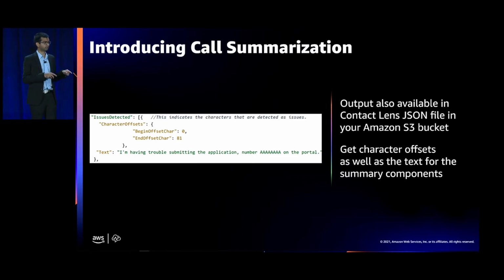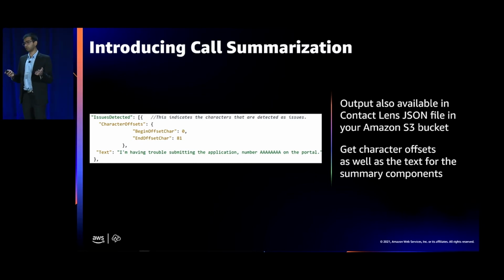This file contains the turn-by-turn transcript. It contains conversation characteristics such as non-talk time, interruptions, and even loudness. Now, this file containing the transcript and all of these other conversation characteristics, going forward will also contain character offsets and the text for the call summary components.